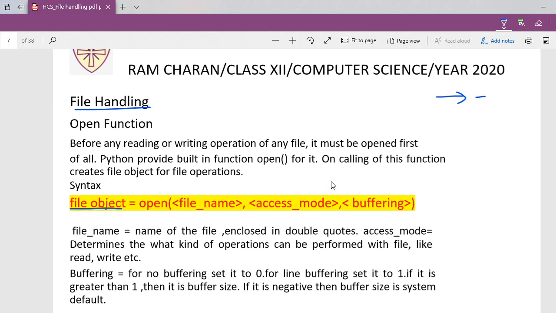Okay, likewise in MySQL connectivity, you need a connecting object. So here also you need a file object, and that file object will create your file. That file object will open your file. That file object is going to give the mode. Mode means access mode. Either you want to write, or you want to read. And it is going to have buffering, either 0 or 1 set. For a bigger size, we can buffer our file. If it is a smaller file, then there is nothing to deal with, let it be by default false. Okay, so we are going to create a file object.